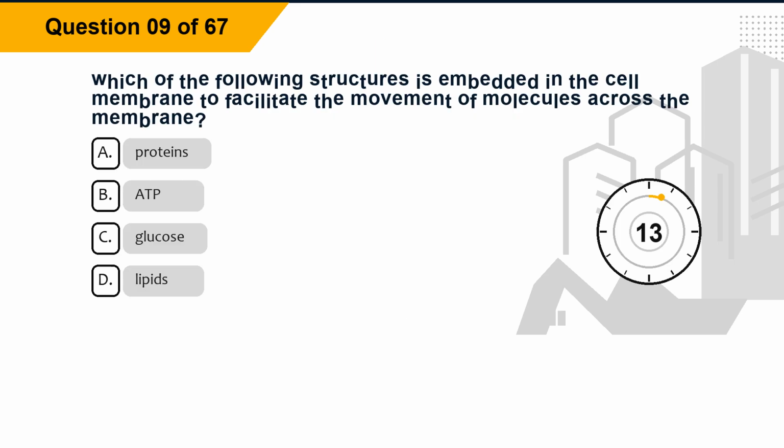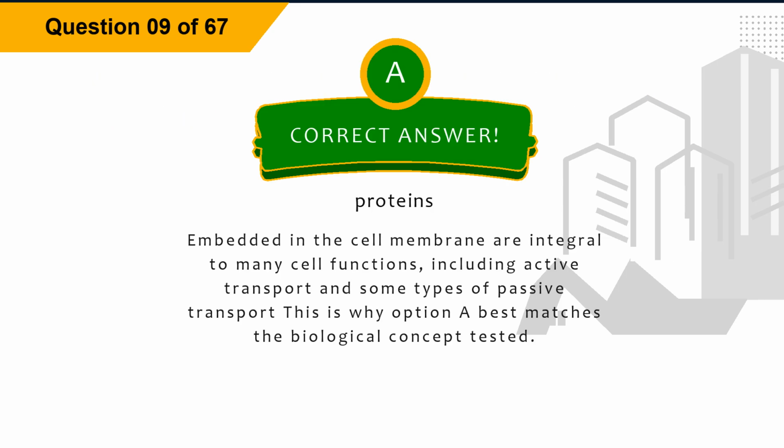Question 9. Which of the following structures is embedded in the cell membrane to facilitate the movement of molecules across the membrane? Option A, proteins. Option B, ADP. Option C, glucose. Option D, lipids. The correct answer is option A, proteins. Explanation. Proteins embedded in the cell membrane are integral to many cell functions, including active transport and some types of passive transport. This is why option A best matches the biological concept tested.